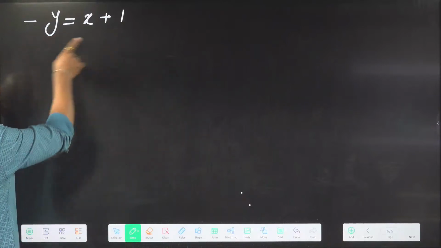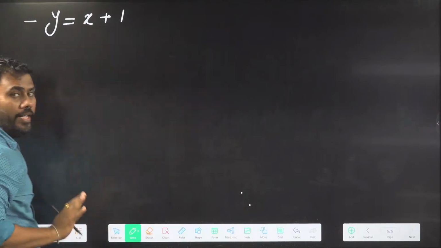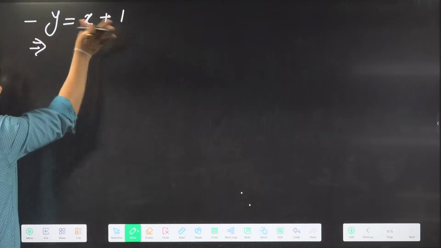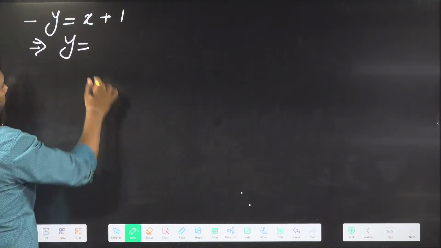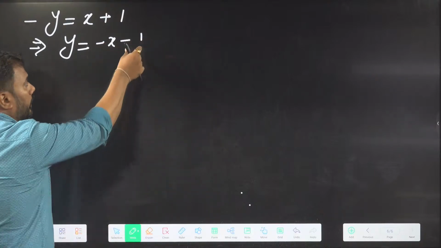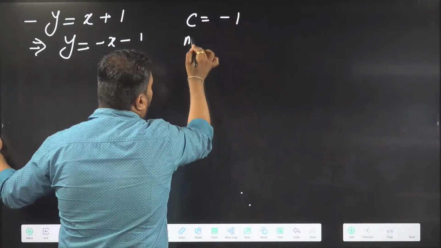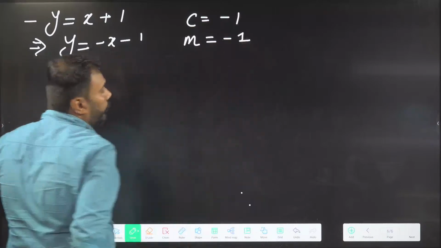This is not in standard format. The coefficient of y here is minus 1. We should make the coefficient of y to be plus 1 only. So convert this equation, multiply this with minus 1, a negative number. So you will get y equal to minus x minus 1. Now you can see the constant term is minus 1. So intercept will be minus 1 and the coefficient of x is negative 1.